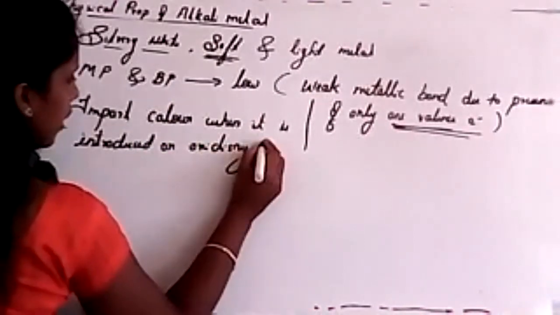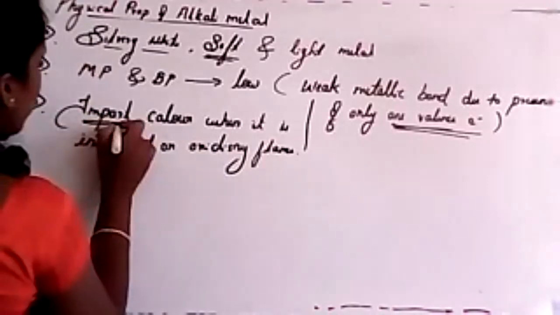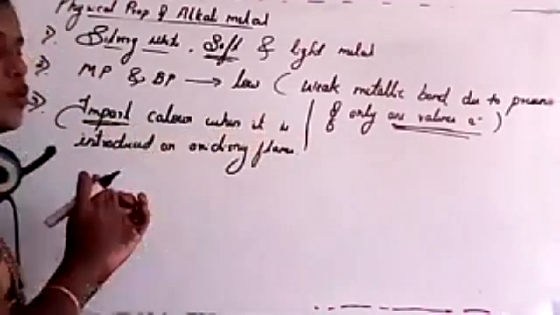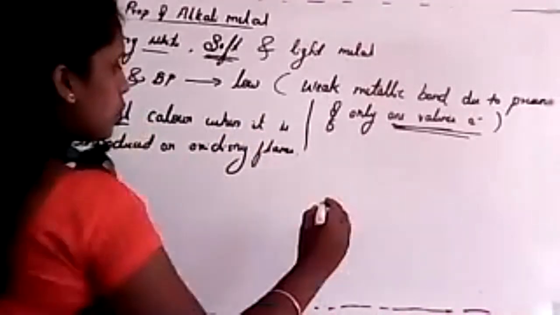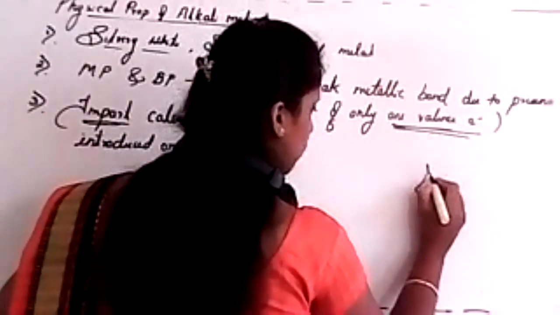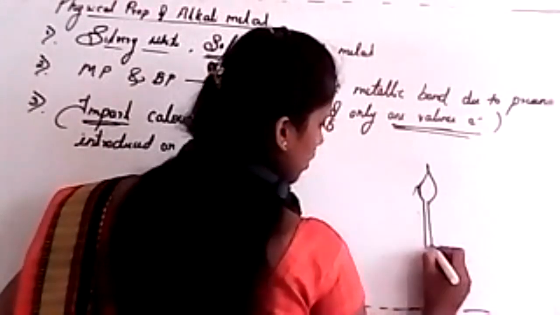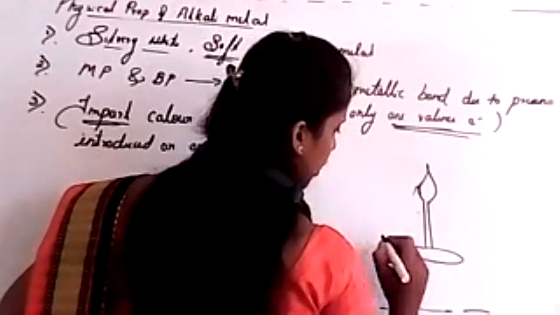Oxidizing flame. This is very important, students. First read this carefully: it imparts a color when it is introduced into an oxidizing flame. Here I'll consider the flame, the Bunsen burner flame. This is nothing but a Bunsen burner, just like your LPG gas.